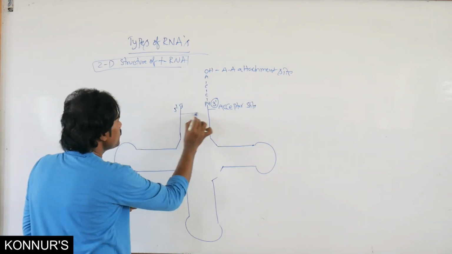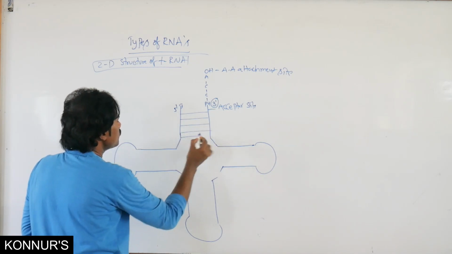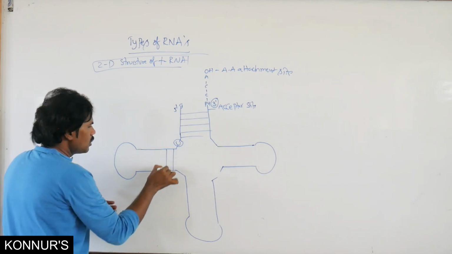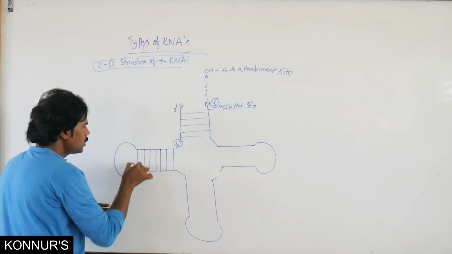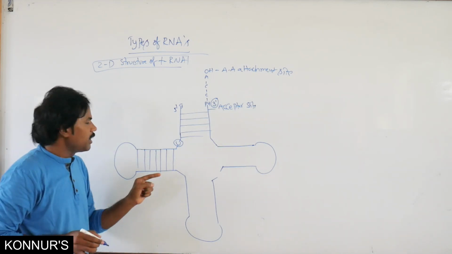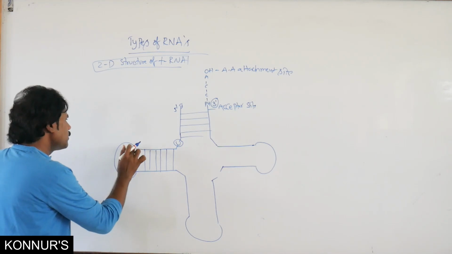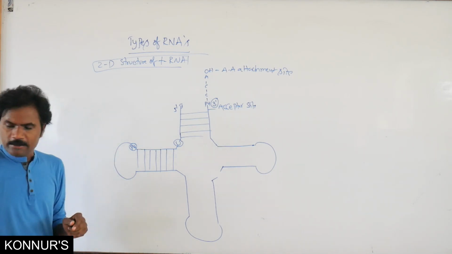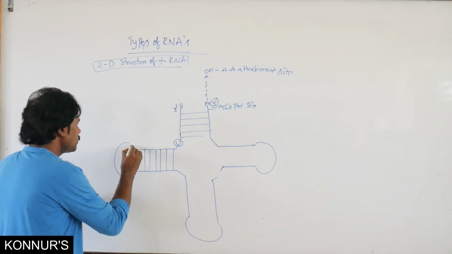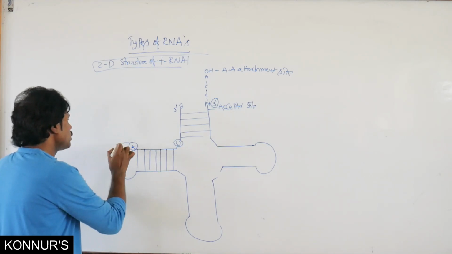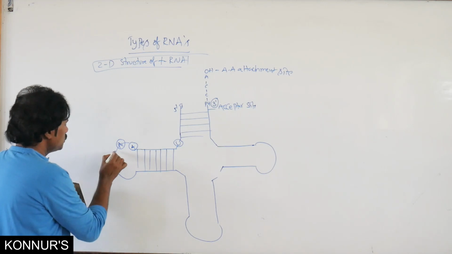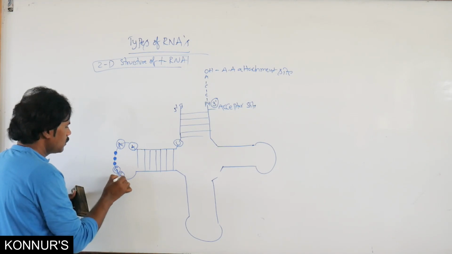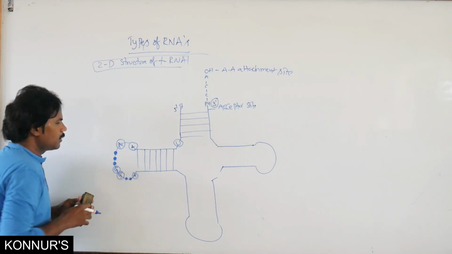In the double-coiled region, uridine is present. Here also there are bases related to the stem area. Here again adenine is present, as well as purine, and then guanine.